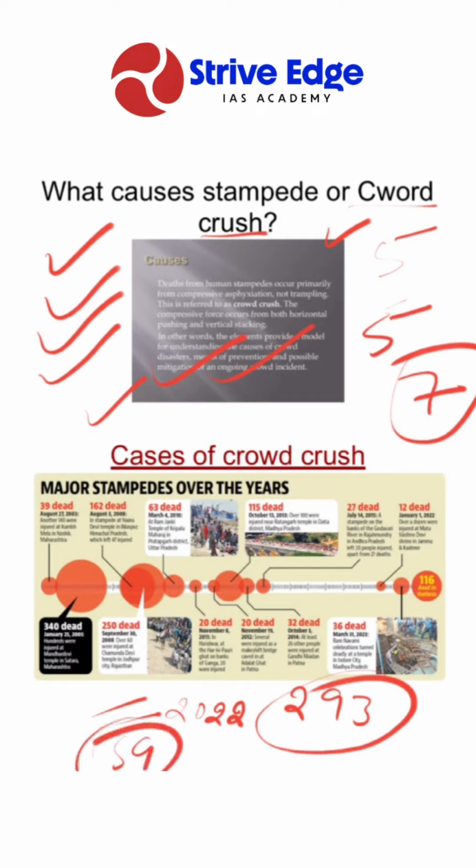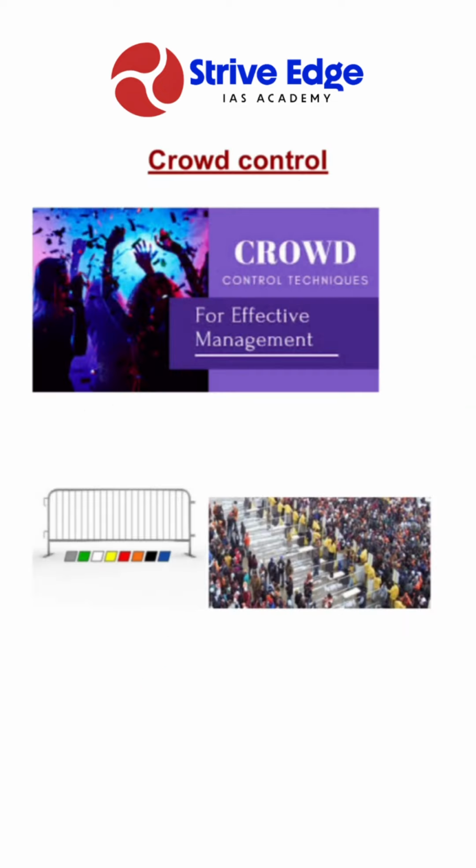In April 2023, nearly 90 people were killed in Sana'a, Yemen at a charity distribution event. Then in December 2024, some 35 people were killed at a religious festival in Nigeria. Now, according to the NDMA report, crowd control is the key to avoiding these stampedes or crowd crushes. Okay, so how does crowd control work?